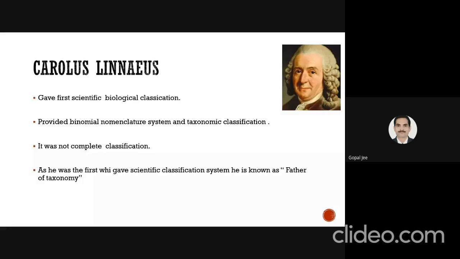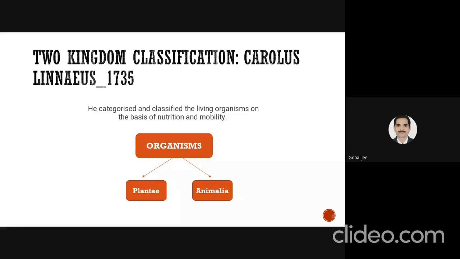This is the two kingdom classification system given by Carl Linnaeus in 1735. He categorized and classified living organisms on the basis of nutrition and mobility. He classified organisms into two kingdoms, that were Plantae and Animalia.